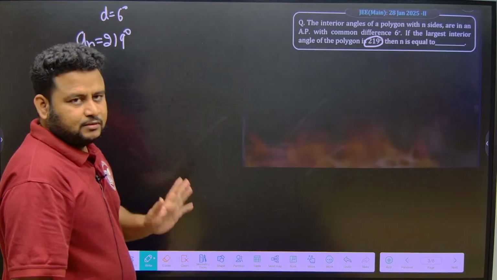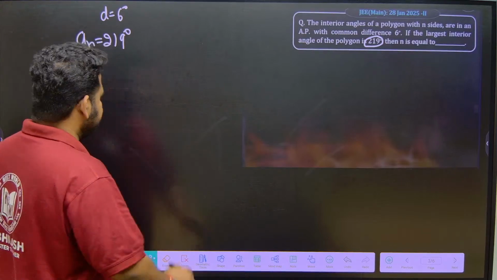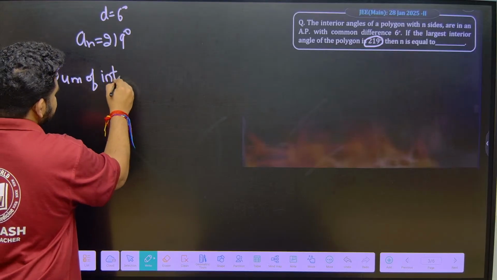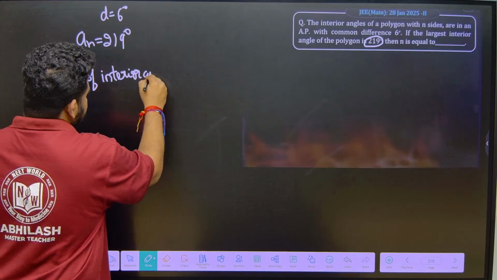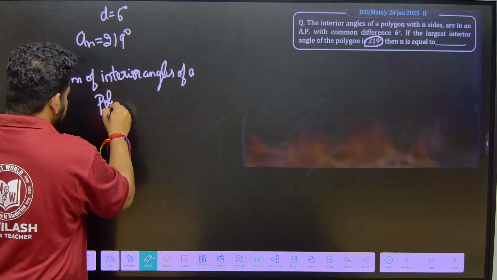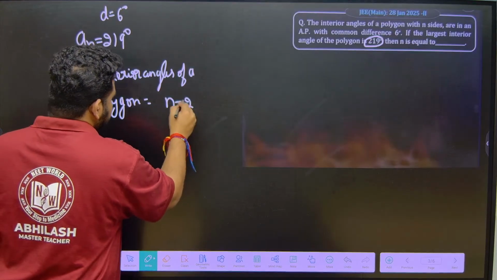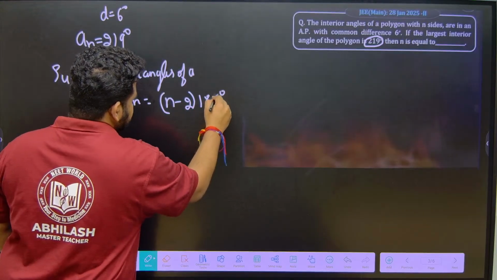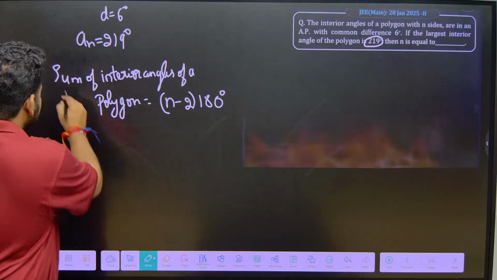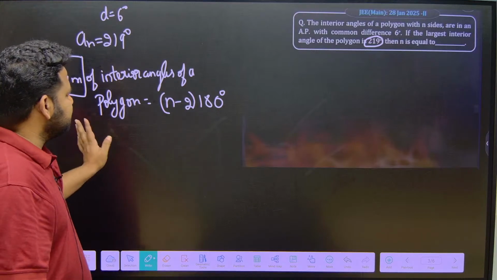We know this by our knowledge of polygons. So the sum of interior angles of a polygon is equal to (n minus 2) into 180 degree. This you have studied in your lower classes. So (n minus 2) into 180 degree. Here the sum means S_n, so I have to find out S_n. S_n is equal to what here?